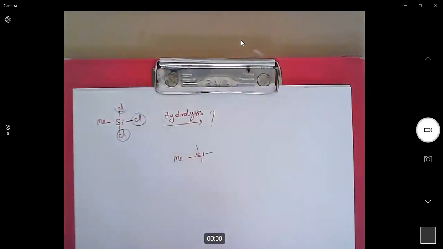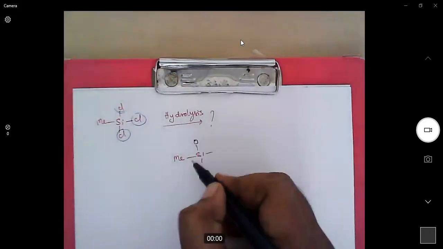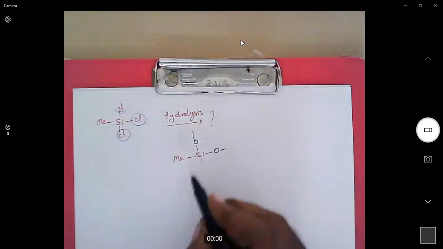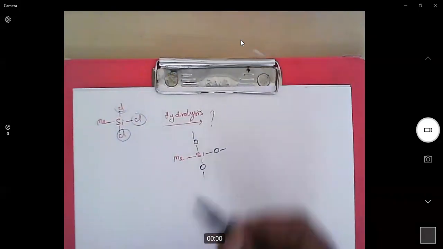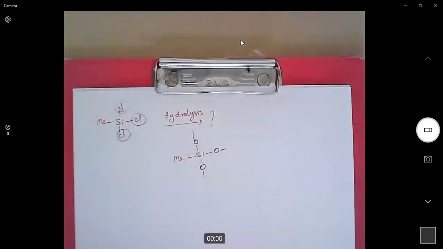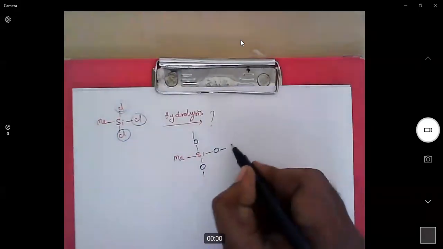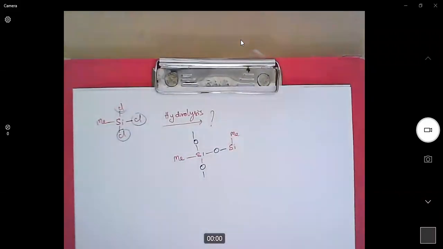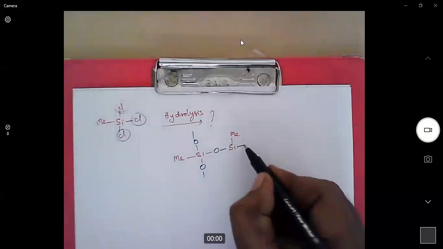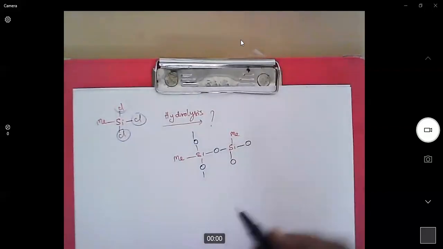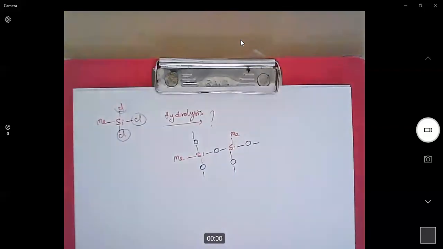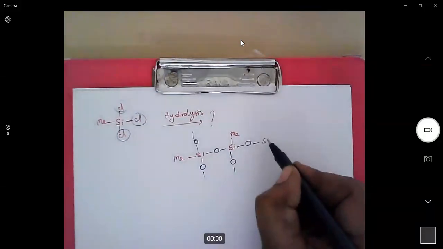It undergoes polymerization in a three-dimensional fashion. On this side it will undergo polymerization, and on this side as well. Similarly, this side also. So here it generates a complex molecule of this type. There is only one methyl group.